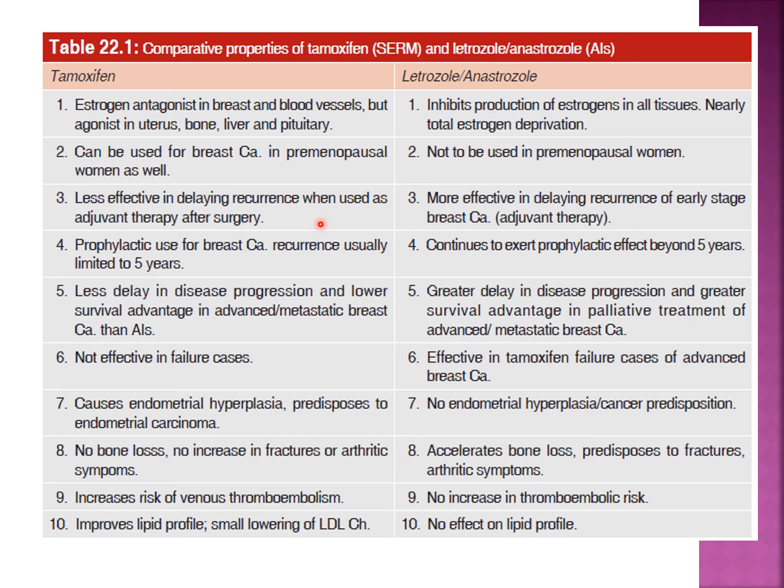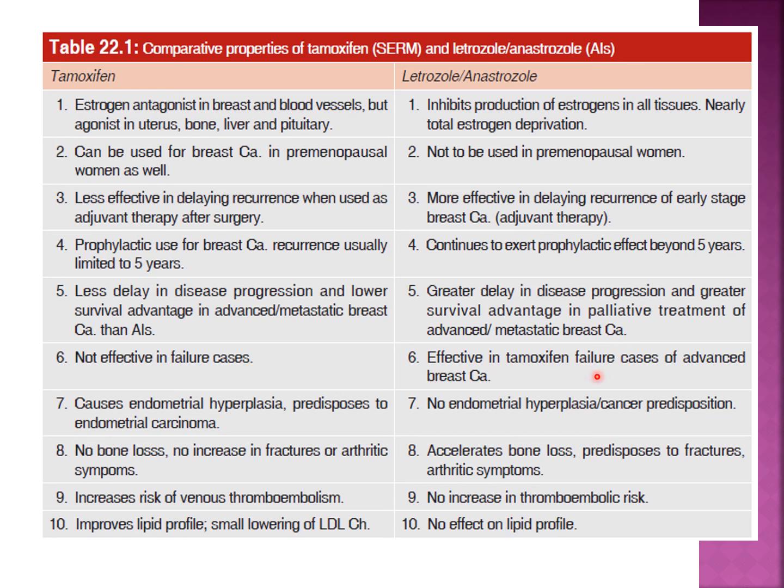Tamoxifen is less effective in delaying the recurrence when used as an adjuvant therapy after surgery. Recurrence यानी वापस से chances होने, delay करने के लिए it is less effective, but aromatase inhibitors are more effective in delaying the recurrence. Tamoxifen can be used as a prophylactic for breast cancer. Its use is usually limited to 5 years, and letrozole and anastrozole are effective for preventing the recurrence even after 5 years. Tamoxifen causes less delay in disease progression and lower survival advantage in advanced or metastatic breast cancer. But with aromatase inhibitors there is greater delay in disease progression and greater survival advantage, so they are better than tamoxifen.